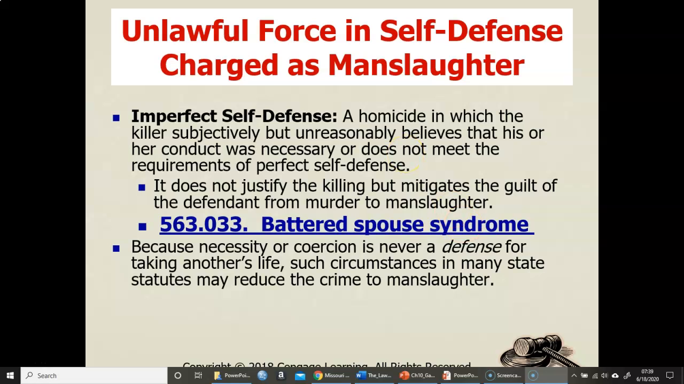Imperfect self-defense is a homicide in which the killer subjectively but unreasonably believes that his or her conduct was necessary, or does not meet the requirements of a perfect self-defense. So think back to when we covered battered spouse syndrome. That could be something that could be an imperfect self-defense.